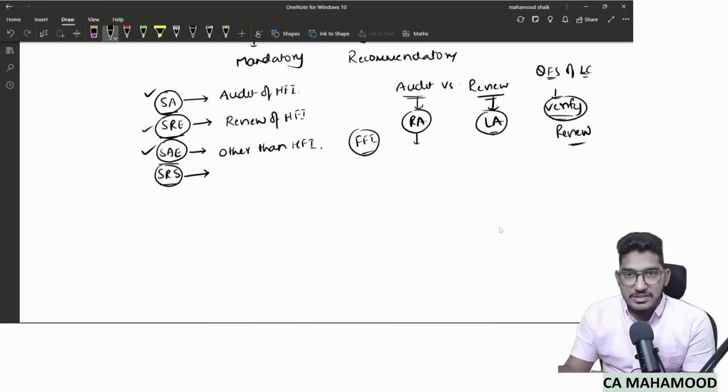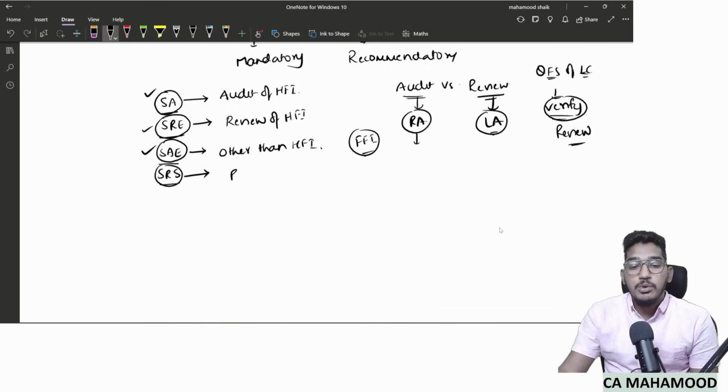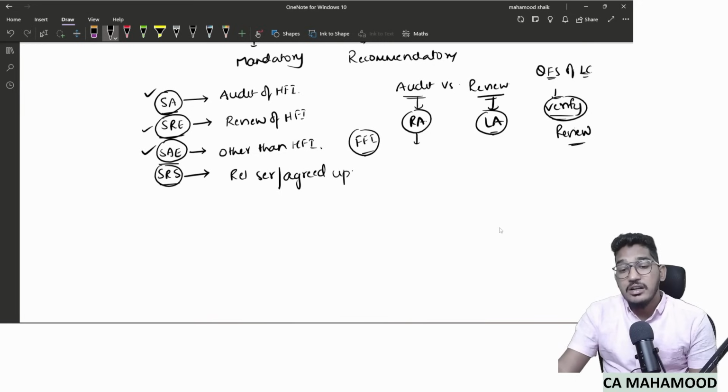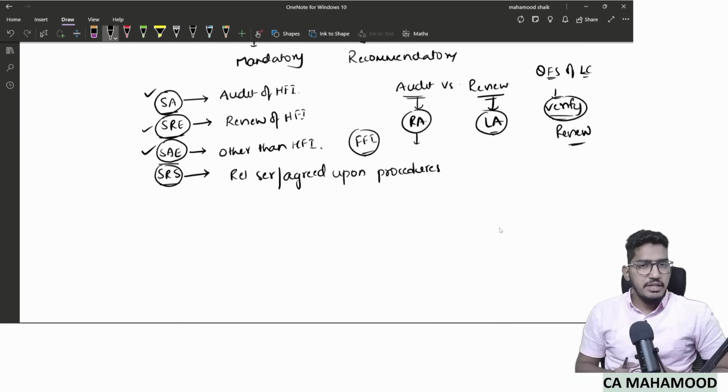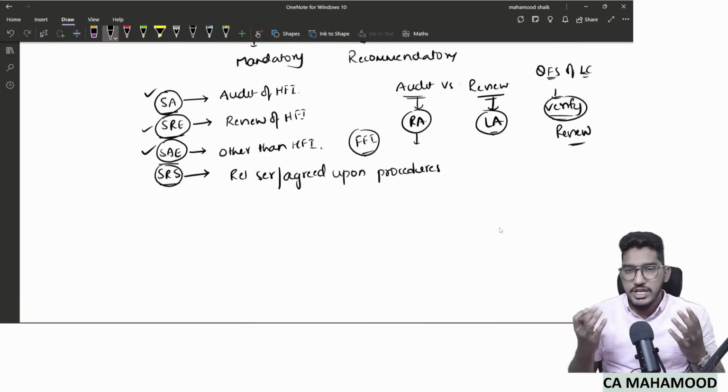Whereas SRS, standards on related services, become applicable when we are providing related services, or alternatively we can call it when we are providing agreed upon procedures. When we are providing what? Agreed upon procedures. Being a chartered accountant, we need not always do only verification and checking work.